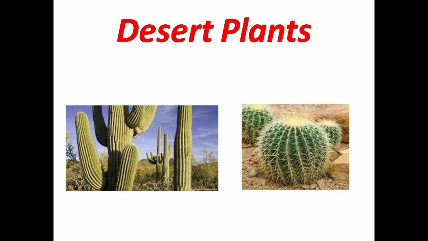Now the stem is green in color, so it performs photosynthesis and prepares food for the plant. Also, if you try to touch it, you will feel it is a bit succulent, meaning you can press it. It is spongy because it stores water for future use. These thorns also play one more important role. As plants are very few in the desert, the animals moving there will try to eat whatever plant they see, but due to these thorns animals are unable to eat desert plants.